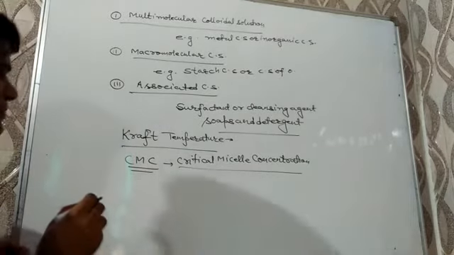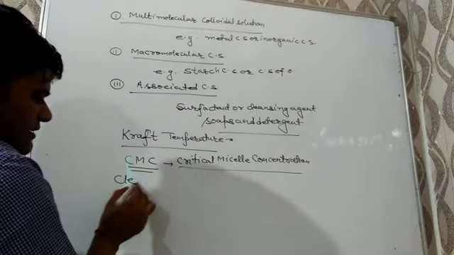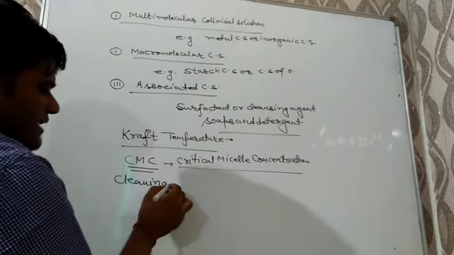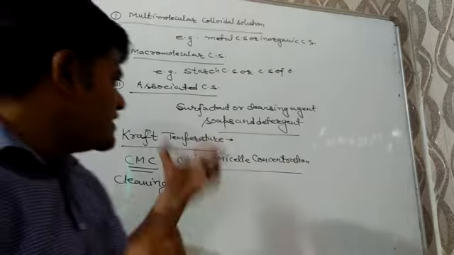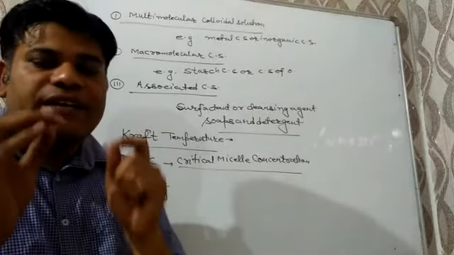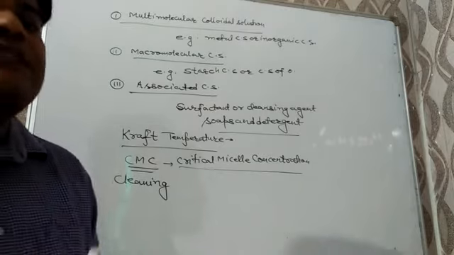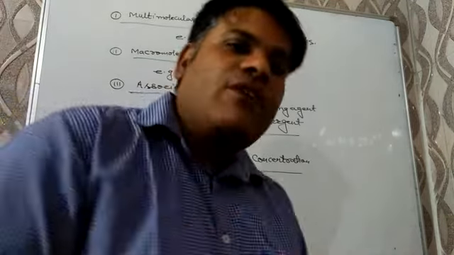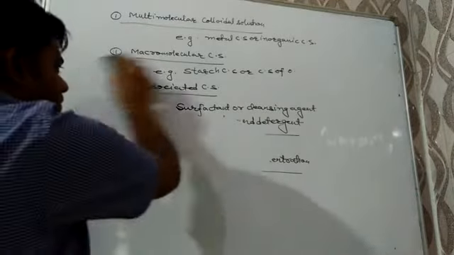Micelle formation is used to explain the cleansing action of soaps and detergents. First of all, we have to know what are surfactants. Surfactants are those substances which are used to increase the surface tension of a liquid. Generally, soaps and detergents are the surfactants.